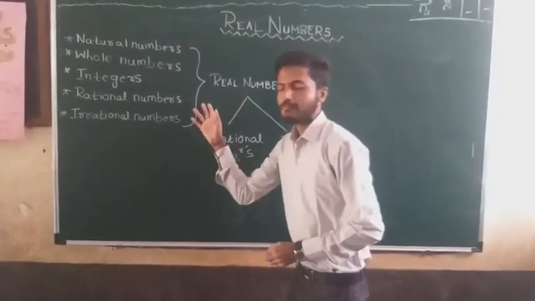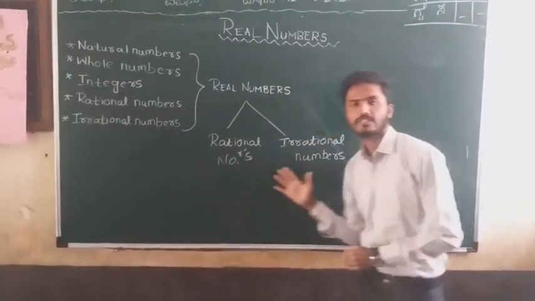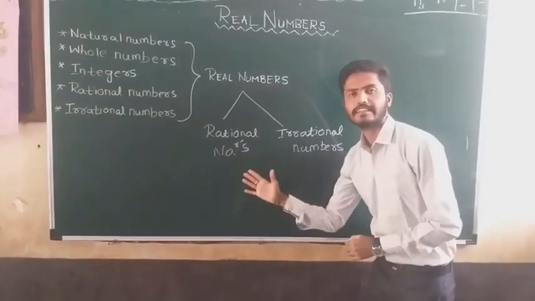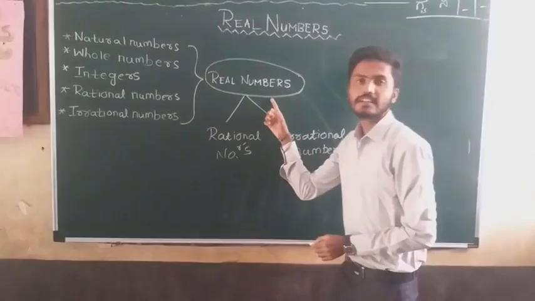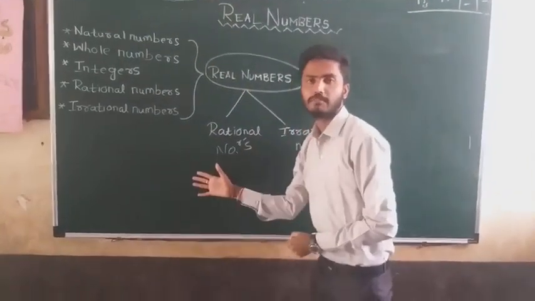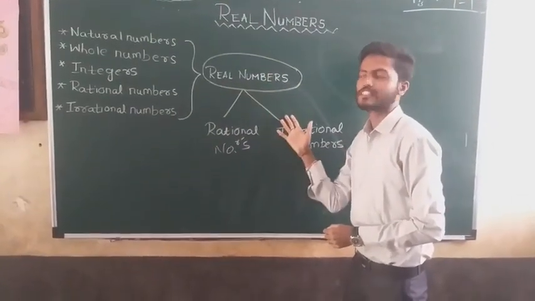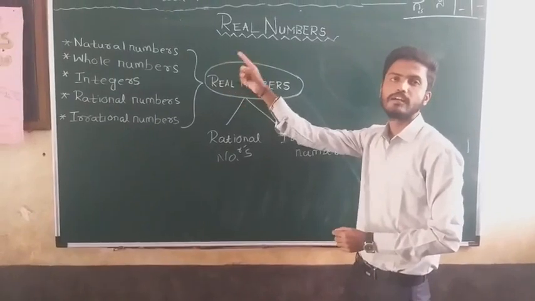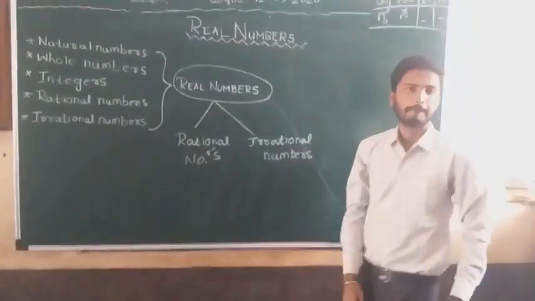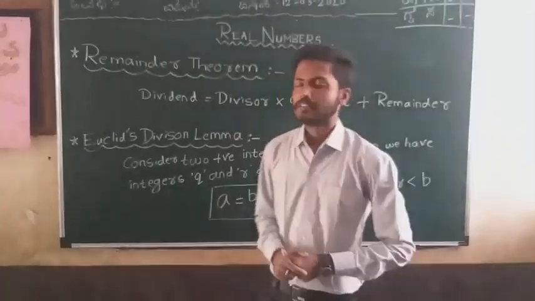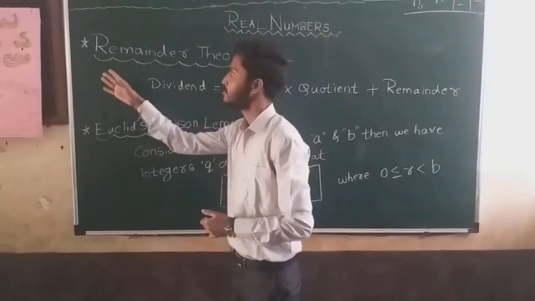So, real numbers is a set in which both rational as well as irrational numbers are included. Real numbers is the mother set of all the number systems. So, it includes natural, whole, integers, rational as well as irrational numbers. Now that we have remembered the definition of real numbers, we shall move further.